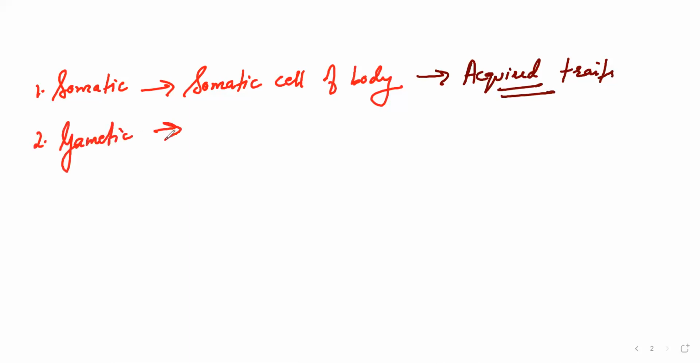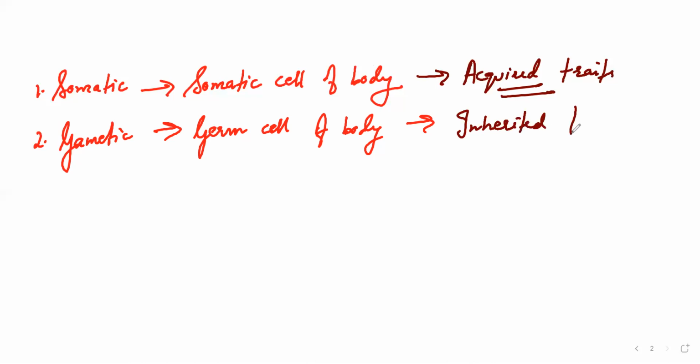In the name itself it is present. Gametic means the variation takes place in the gametes, the germ cells. Obviously, if the variation takes place in gametes, it will be transferred from one generation to another. Therefore, gametic variations are also called inherited traits.